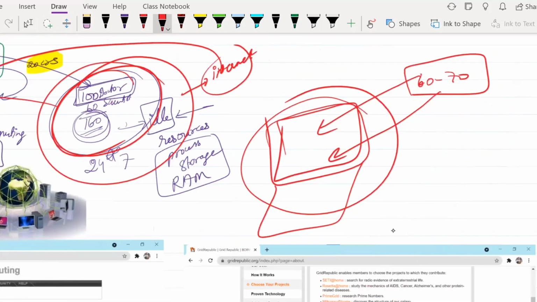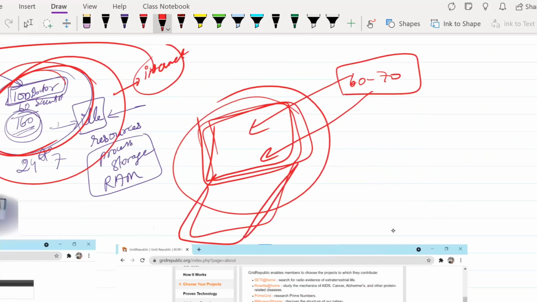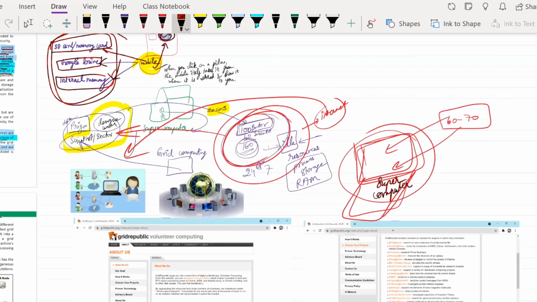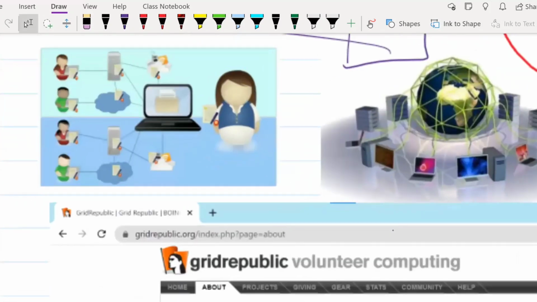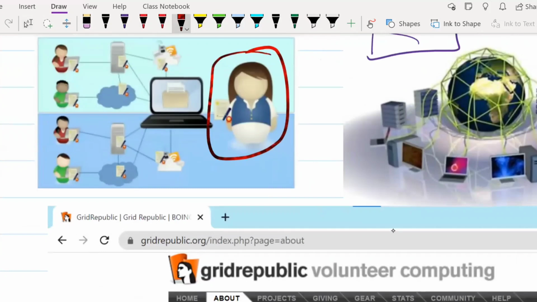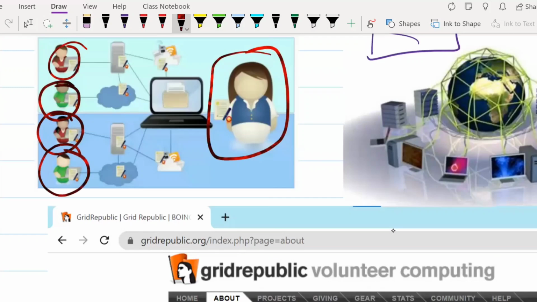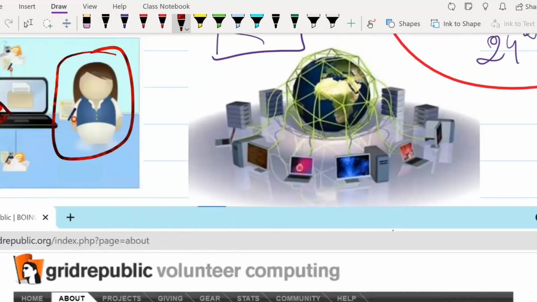So this laptop, which was just a normal or basic laptop, is now being turned into a supercomputer with the help of the concept of grid computing. I hope now you have understood what grid computing means. Here, as you can see, there is one scientist who wants to do a lot of processing work. Different people lend their laptops or PCs, and she uses them in this device to perform the functions that she wants to perform.